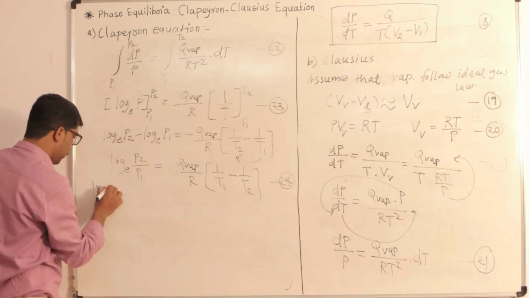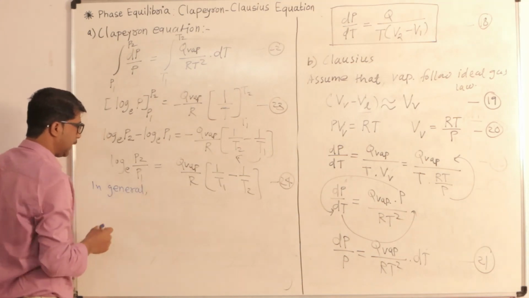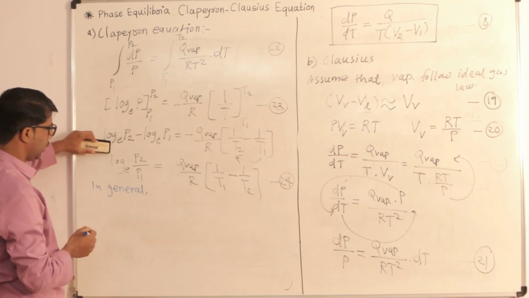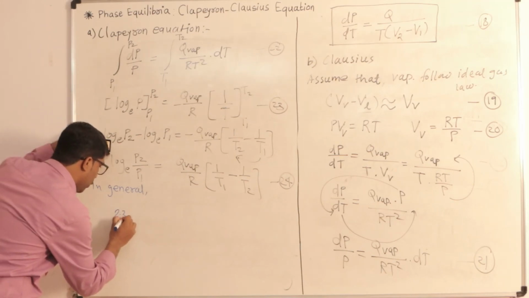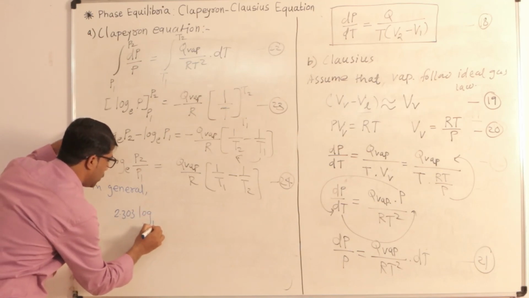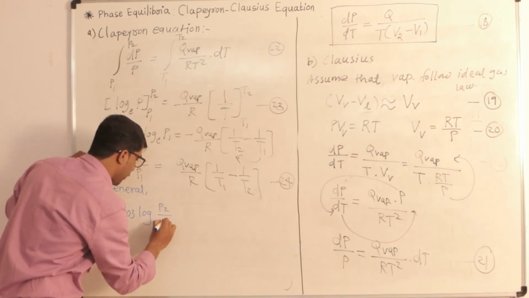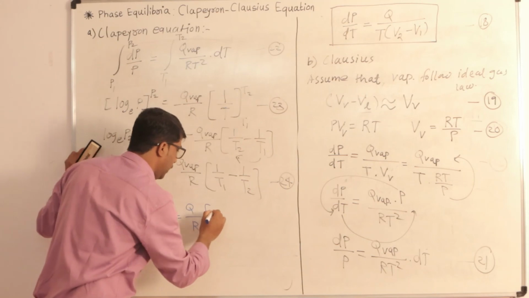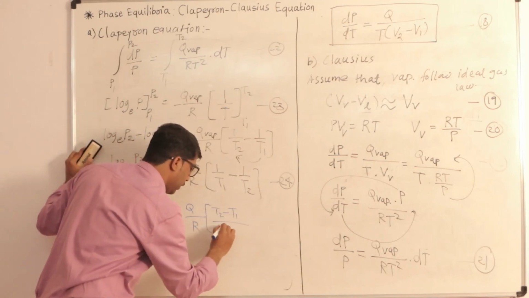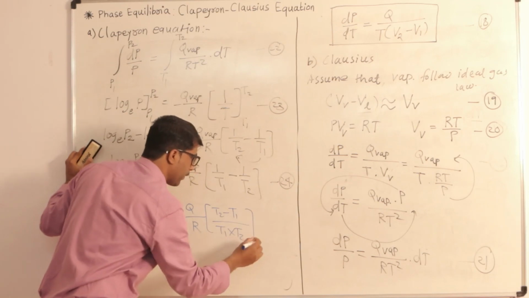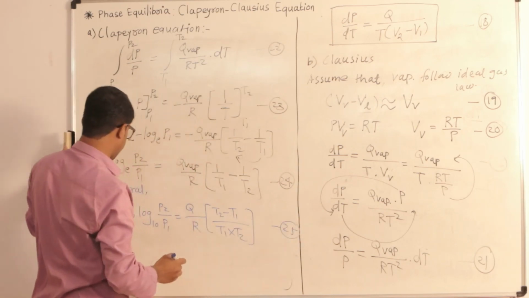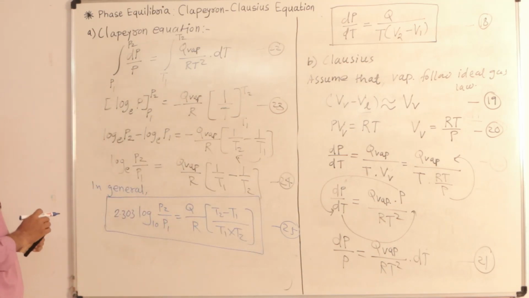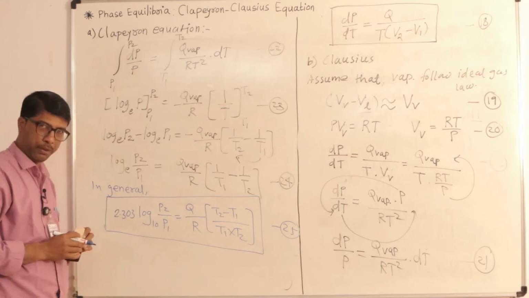In general, if you replace this log base e with log base 10, then we will get 2.303 log base 10 of P2 upon P1, which is equal to Q upon R multiplied by T2 minus T1 divided by T1 multiplied by T2. This is equation number 25. So this equation 25 is called the Clapeyron-Clausius equation.